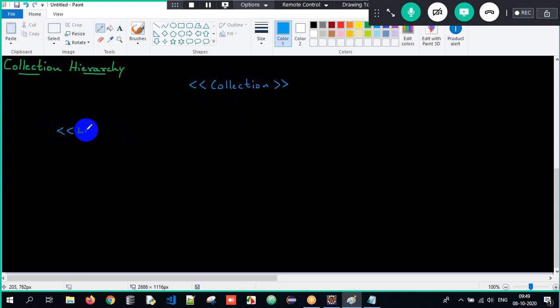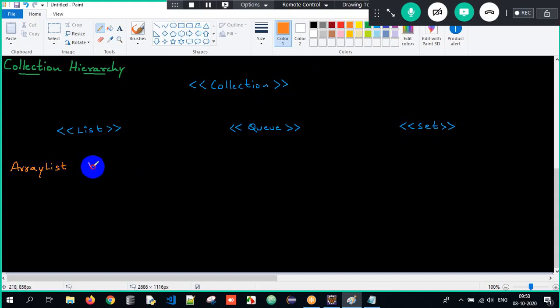Under the collection interface, we have a few sub interfaces. List is an interface. Then we have queue, which is an interface, and then we also have set, which is also an interface. Under list here, we have a few classes, such as ArrayList, a class by the name ArrayList.